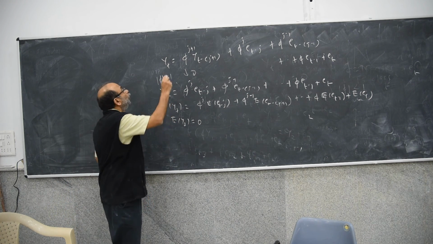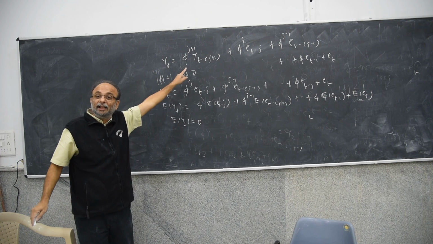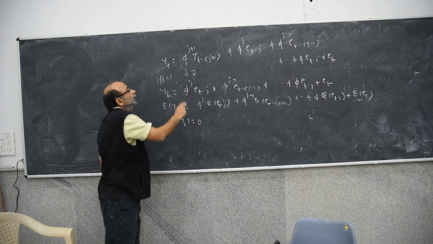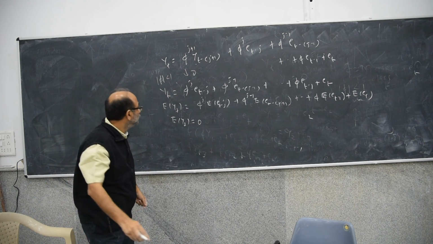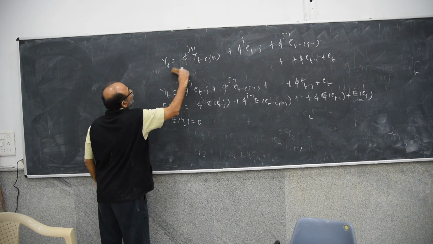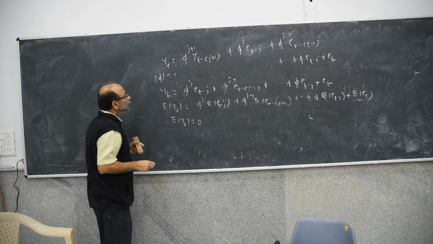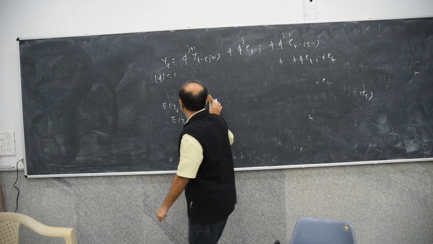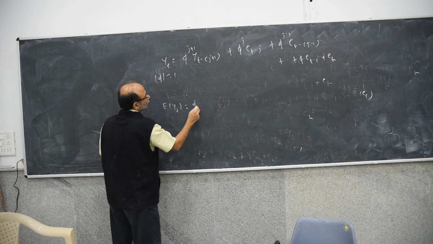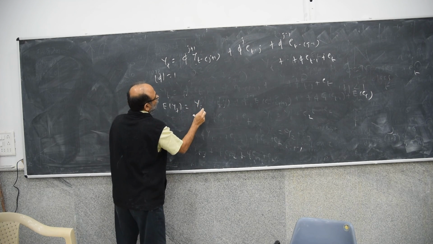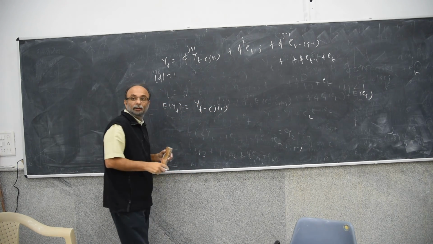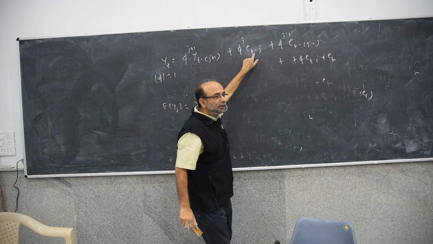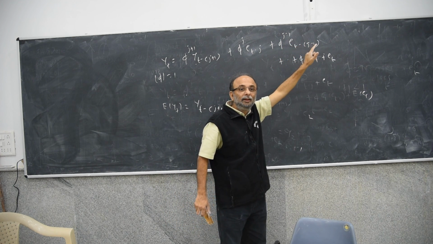But this holds only if the absolute value of phi is less than 1. If the absolute value of phi is equal to 1, then this quantity is not going to tend to 0. So expectation of yt, if phi is equal to 1, is not going to be like this. You are going to get the expected value of yt to be phi to the power j plus 1 times yt minus j plus 1, because all the expected values of the et's are 0.